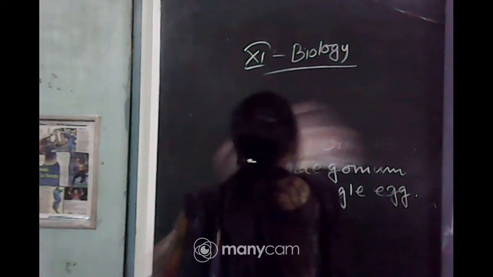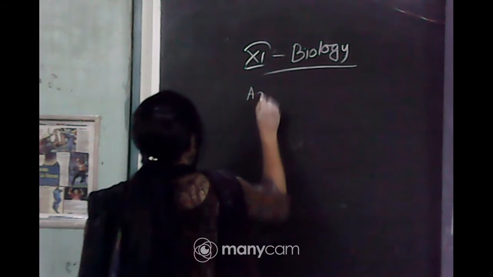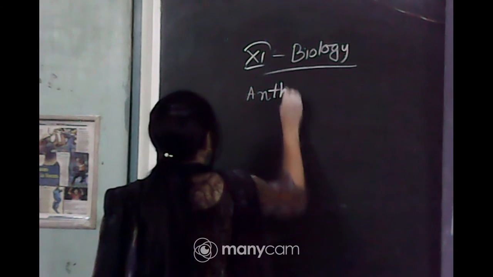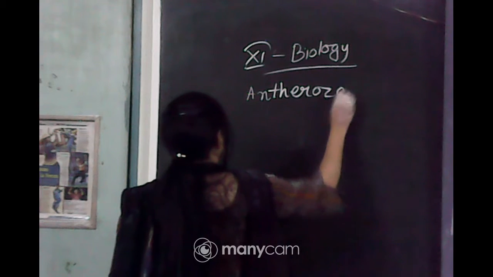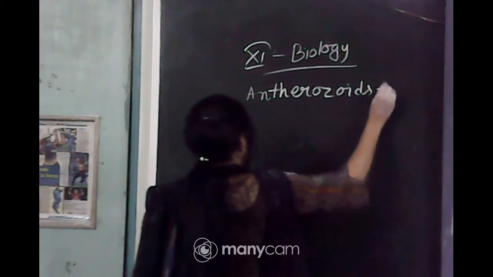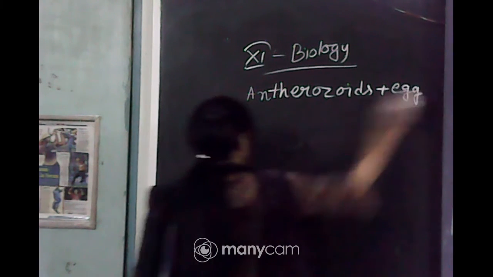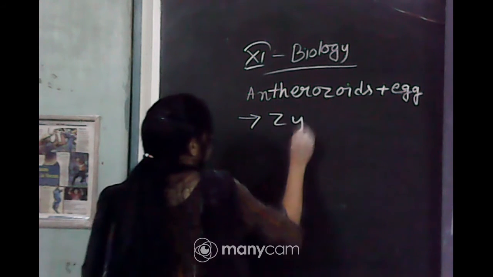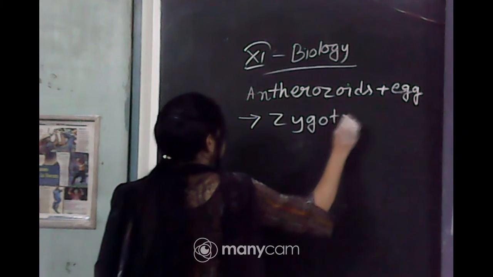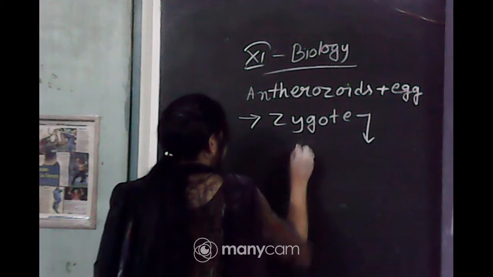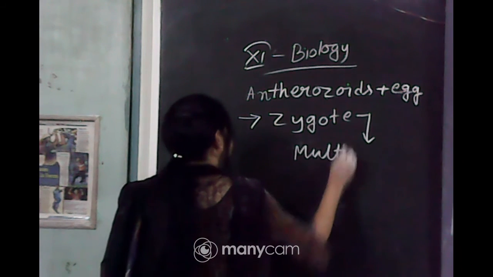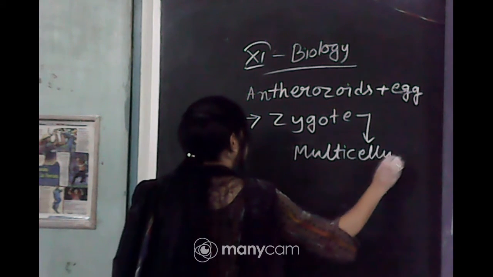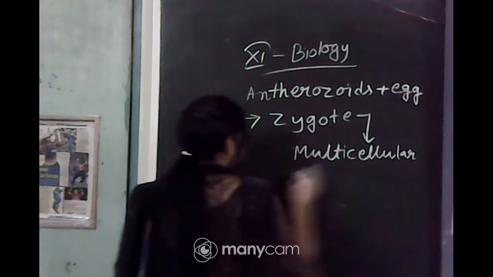So, the life cycle, how it occurs: antherozoids plus egg produce zygote. Zygote produce multicellular sporophyte.